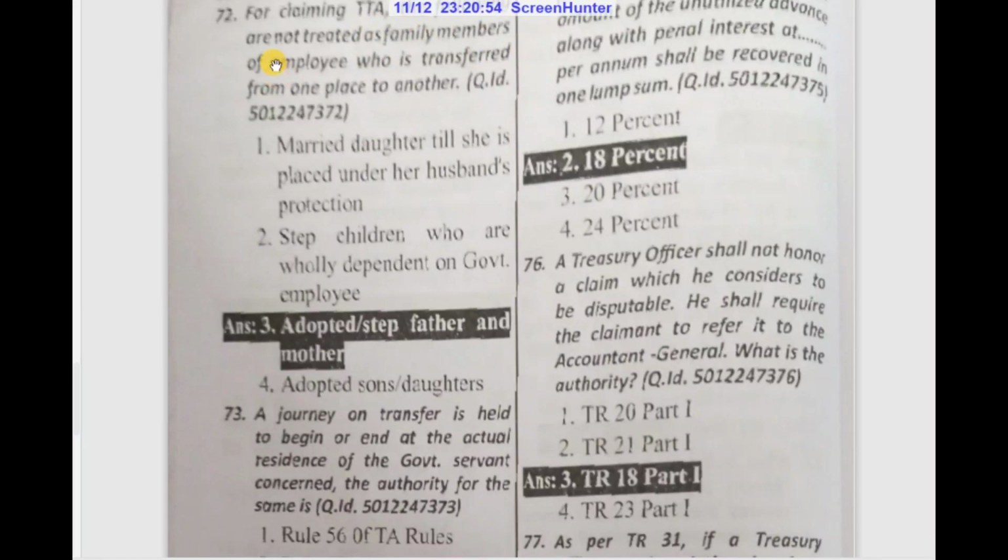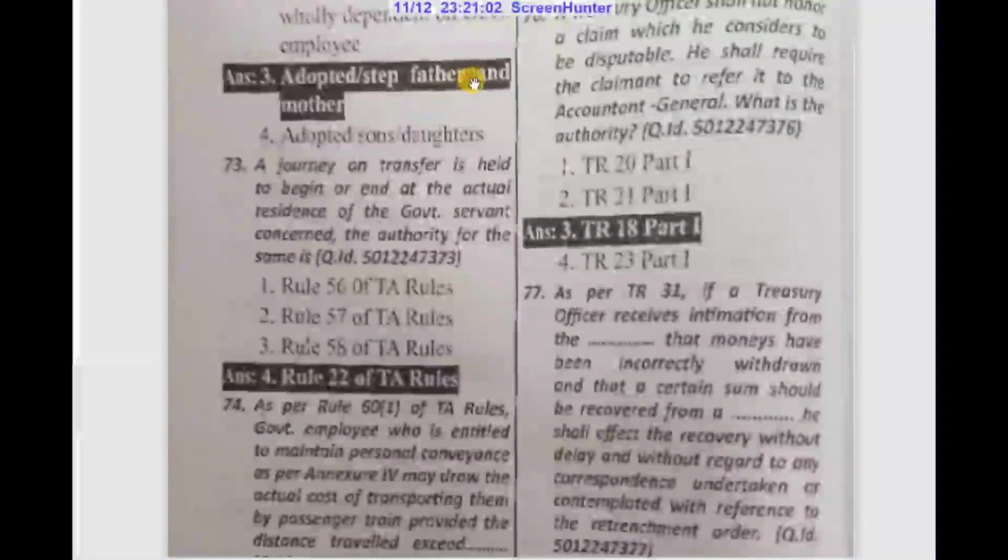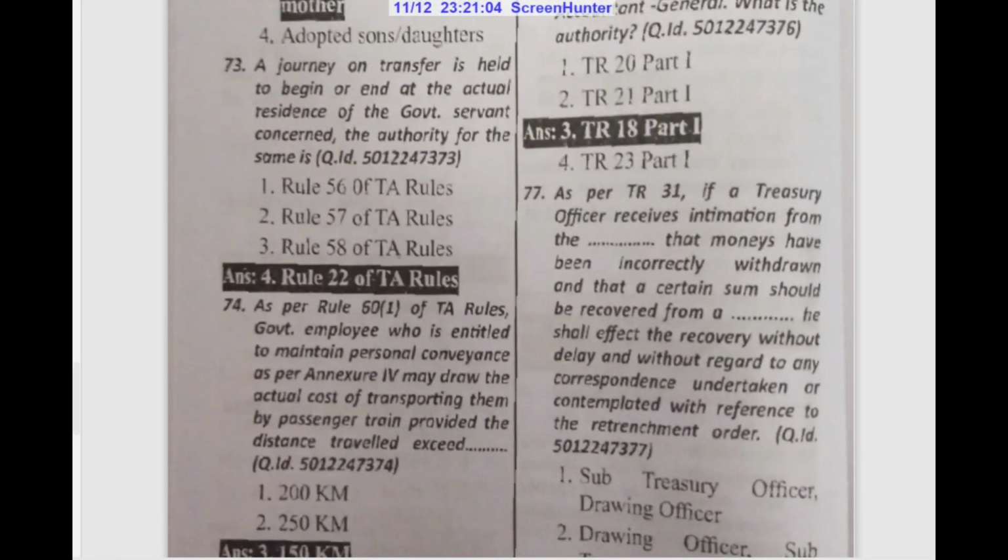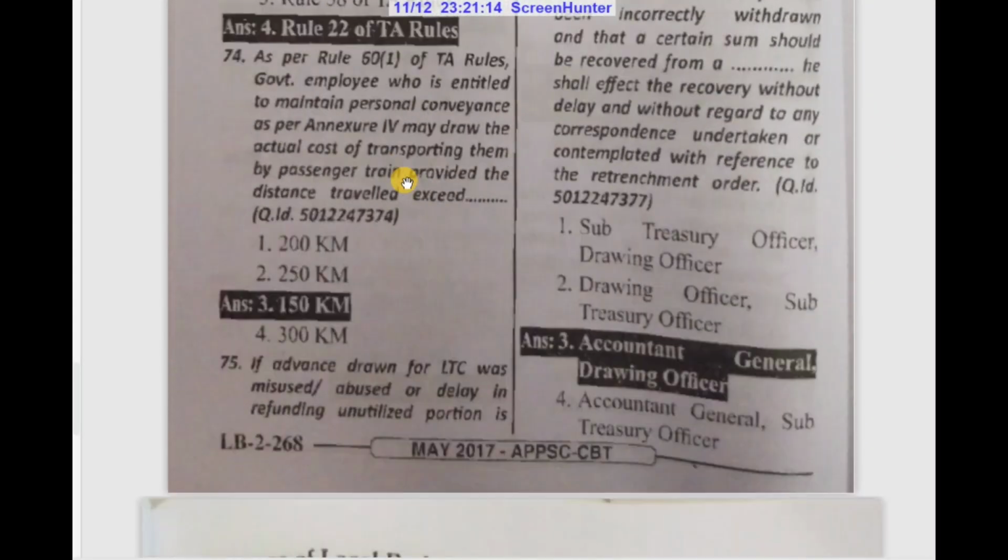For claiming TTA, the following are not treated as family members of an employee who is transferred from one place to another: adopted or step father and mother. A journey on transfer is held to begin or end at the actual residence of the government servant concerned. The authority for the same is Rule 22 of TA rules.